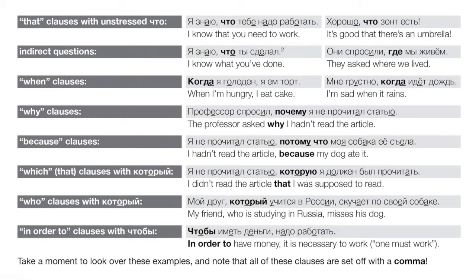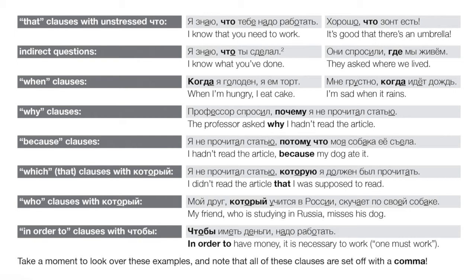When clauses with когда. Когда я голоден, я ем торт. Мне грустно, когда идет дождь. Why clauses. Профессор спросил, почему я не прочитал статью. Okay, that's also a kind of reported question, an indirect question. Anyway, we can also have because clauses. Я не прочитал статью, comma, right? Note the comma position. Потому что моя собака ее съела. I hadn't read the article because my dog ate it.